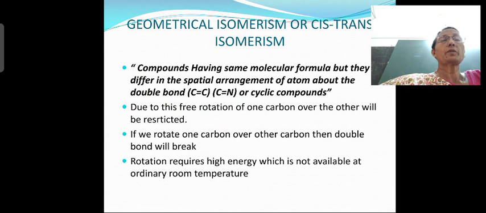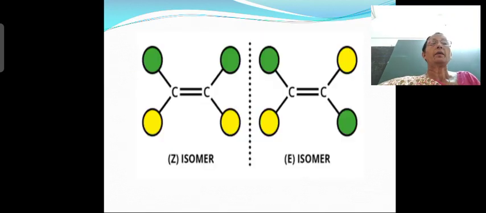So rotation is not possible. When you try to rotate, what happens? The bond will break, because of restricted rotation. Rotation requires high energy, so bonds are likely to break. In single bonded compounds free rotation is possible. Now next we can see the slide. We can see a carbon double bonded compound. It is actually cis-butene, having CH3 CH double bond CH CH3. That means the atoms are present on the same side of the carbon double bond.